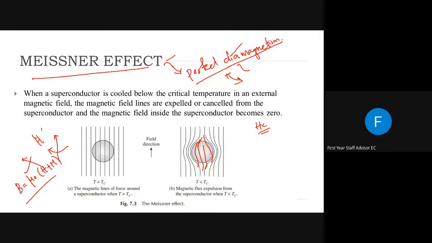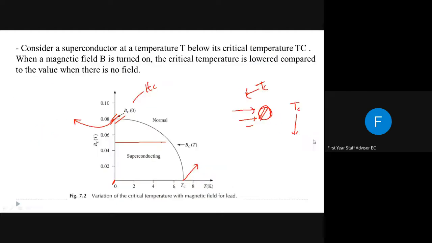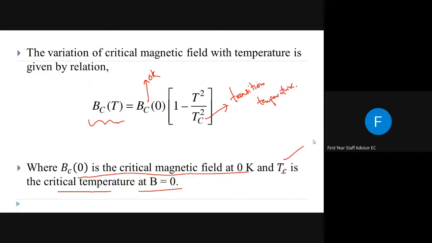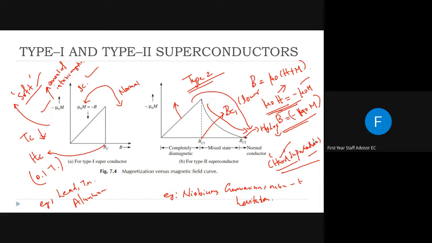This is called the critical field. So we can say that the transition temperature, or the critical temperature, is dependent on the critical field. That means when we increase the critical field of a material, the transition temperature is decreasing.